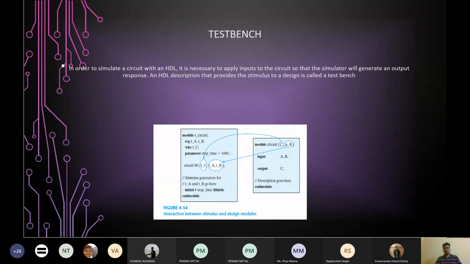So this is a call to our design module, and then comes the main body of the test bench. You will be writing how to give a value to the input. The stimulus generators for TA and TB go here. This we will see in the next slide.